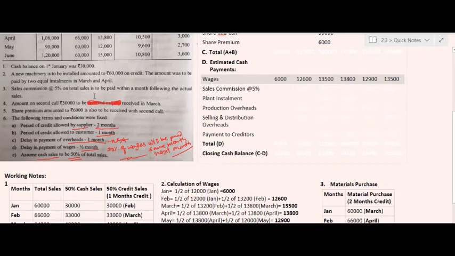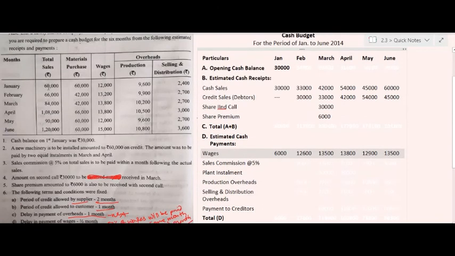For example, in the month of January, total sales are 60,000, but the sales commission on the total sales will be paid in the next month. If you calculate the sales commission for January at the 5% rate, it will be 3,000 rupees. But this 3,000 rupees will not be paid in the month of January, it will be paid in the month of February.